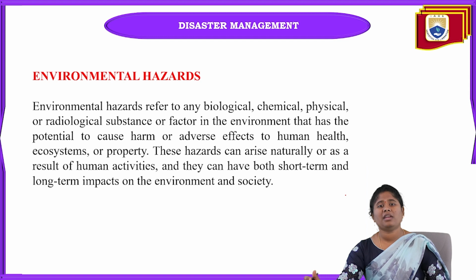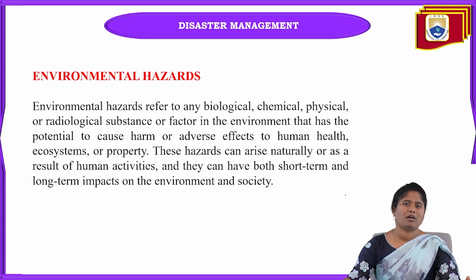And coming to the next topic, we have now completed the types of disaster and what is meant by disaster management. The next topic is environmental hazards. What is meant by environmental hazards?